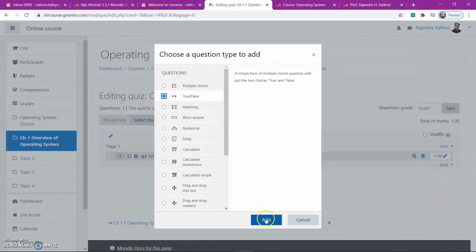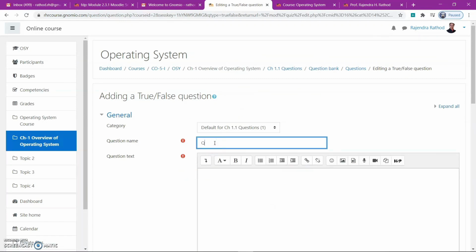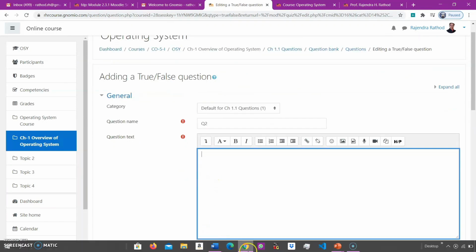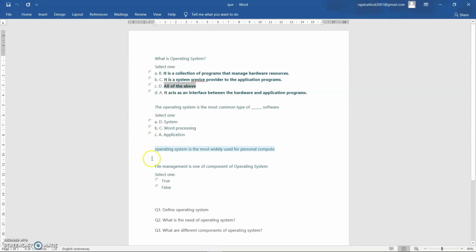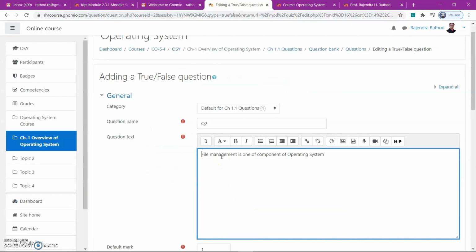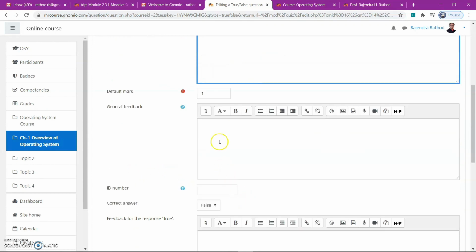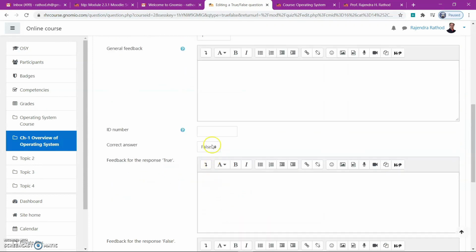Again, a true false question. We'll add a true false question, question 2. Then go to true false question. This one, suppose, and default mark is 1. Correct answer is true.